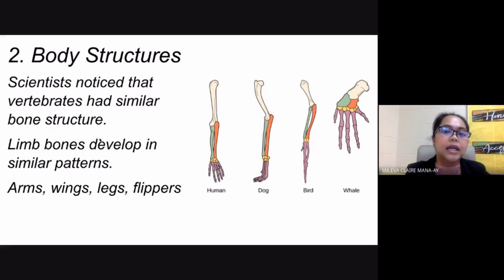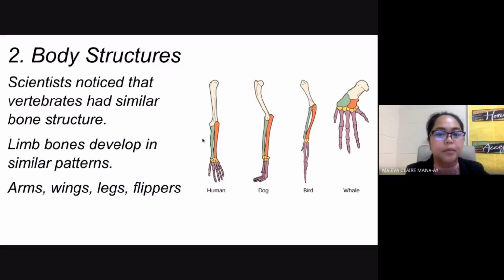Now, secondly, we have body structures. According to scientists, they have noticed that vertebrates, still animals with backbones, had similar bone structure. So you have these four different structures here, all coming from different types of animals. This here is a human arm. This is a limb of your dog, a leg of your dog. This is the wing of your bird, and this here is the flipper of your whale. They all look different. They all have different functions.